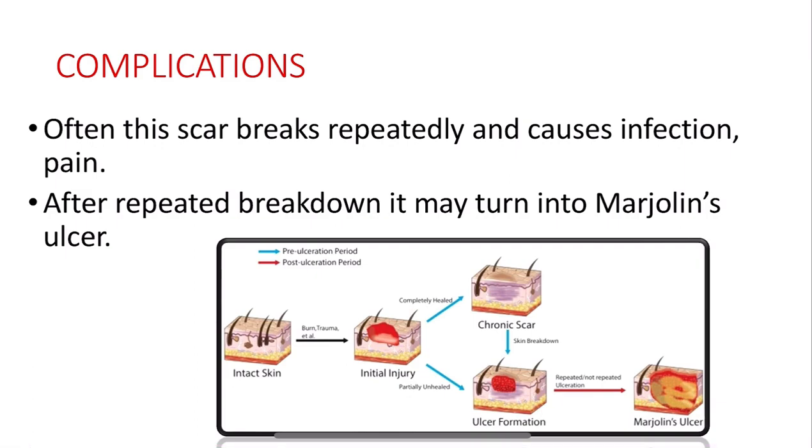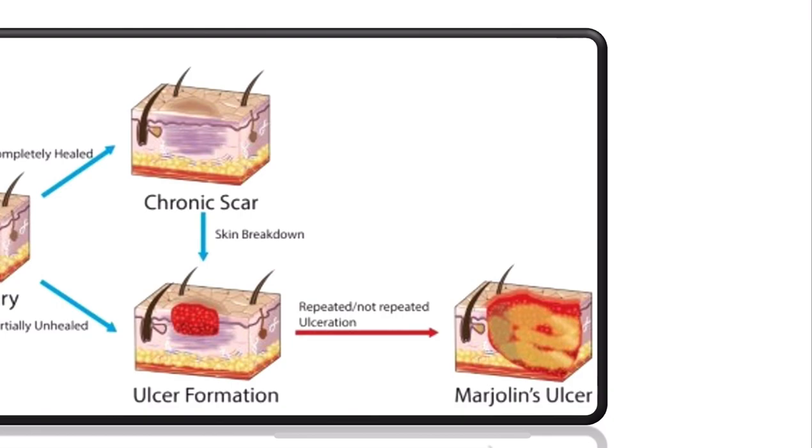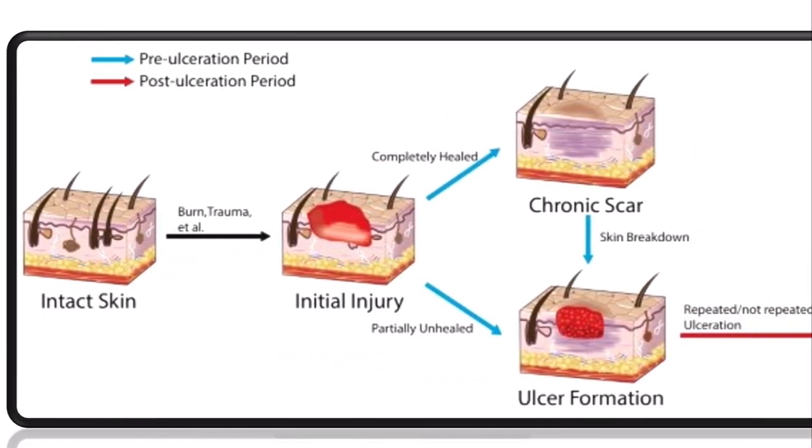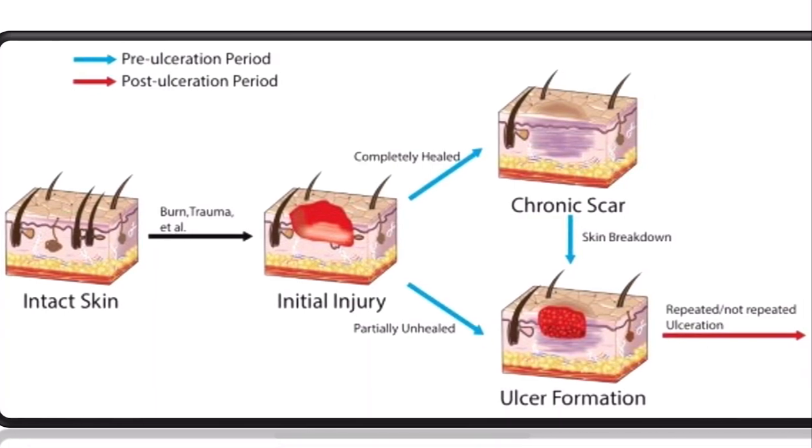After the repeated breakdown, it will turn into Marjolin's ulcer. So guys, you can see here, how does the Marjolin ulcer occur in case of hypertrophied scar? They have intact skin, so the person has some initial injury such as a burn or a trauma. Either it can heal completely, or a chronic scar can be formed. The breakdown can occur, and then there is ulcer formation. Even if it is partially healed, it can result in ulcer formation.